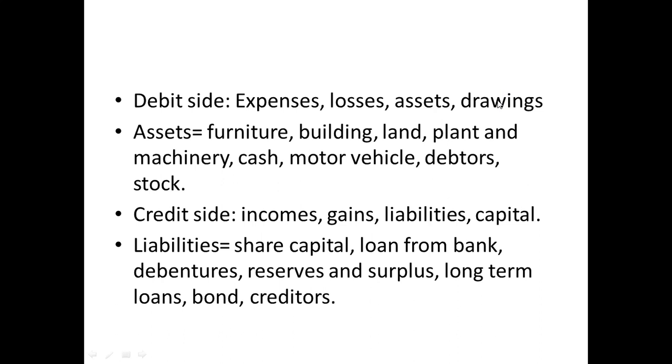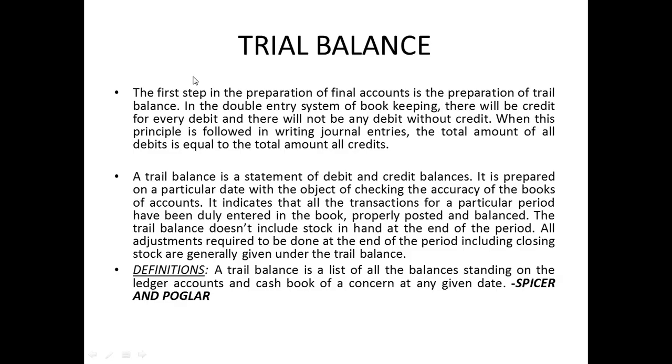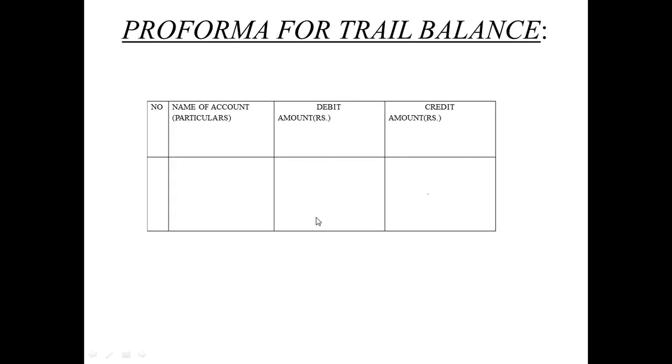Drawings are what you withdraw, either for personal use or it could be for office use, but that will be specified, most probably personal use. When you withdraw that, you write it on the debit side. The other thing which will come is assets. If these are given in the question, you have to take the amount on the debit side.